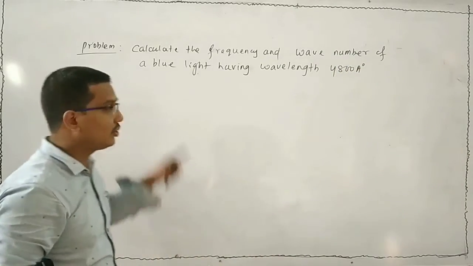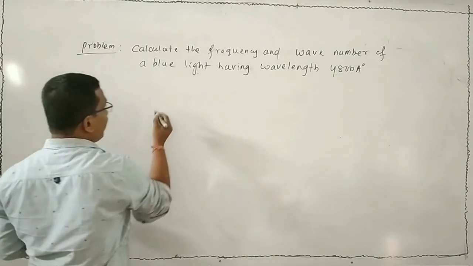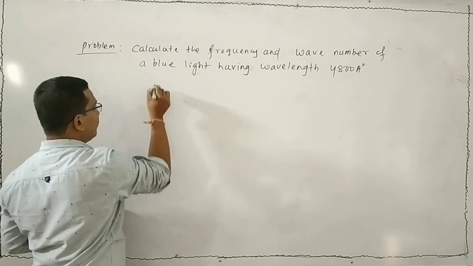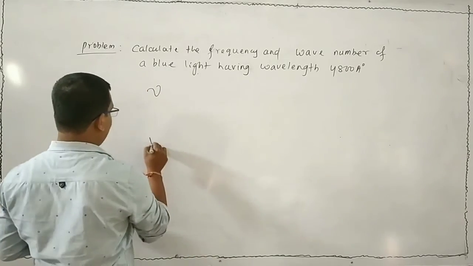This is your problem. Our aim is to find the frequency, that is mu, and the other is mu bar.